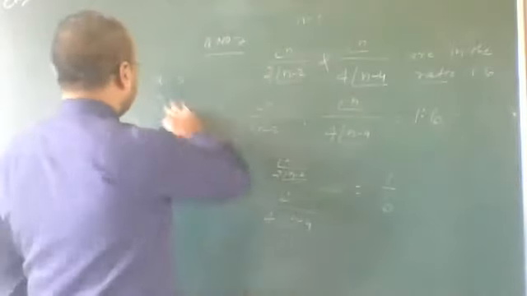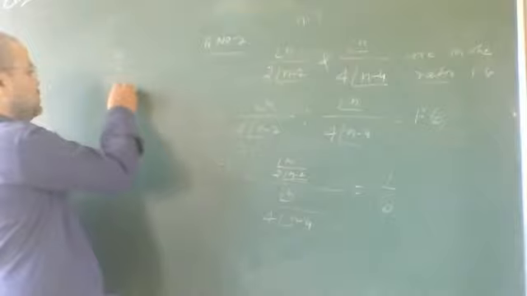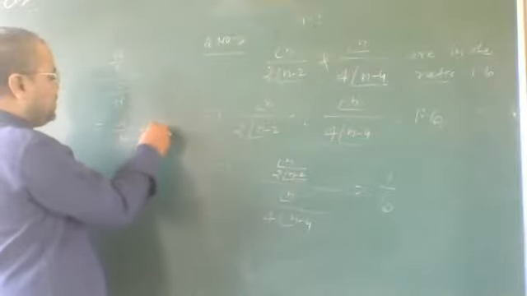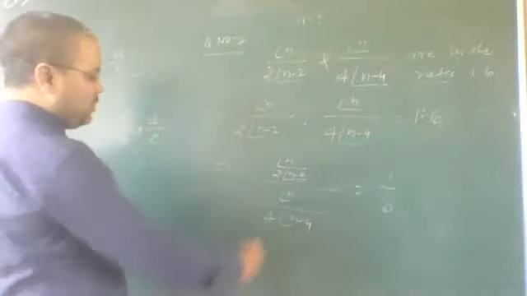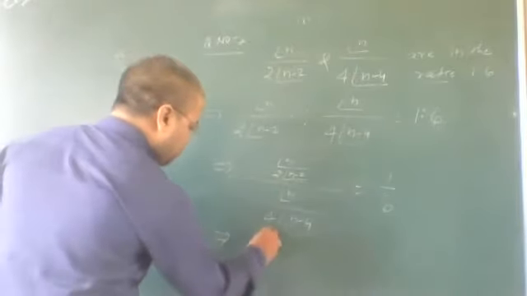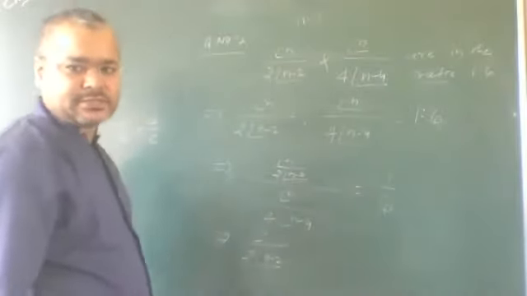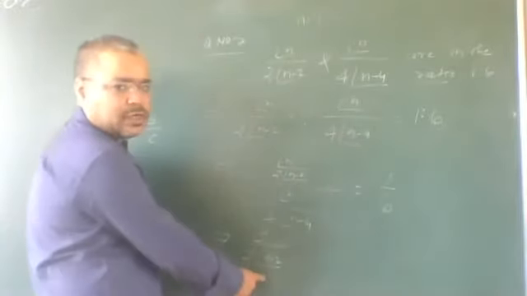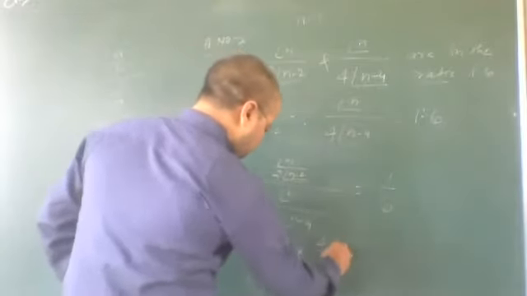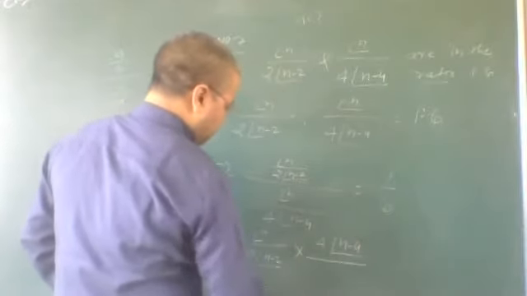Now again take the example: a by b whole upon c by d can be written as a by b into d by c. So I am going to write the left hand side like this way. It can be written like this: factorial n upon 2 into factorial n minus 2, into 4 into factorial n minus 4 upon factorial n.